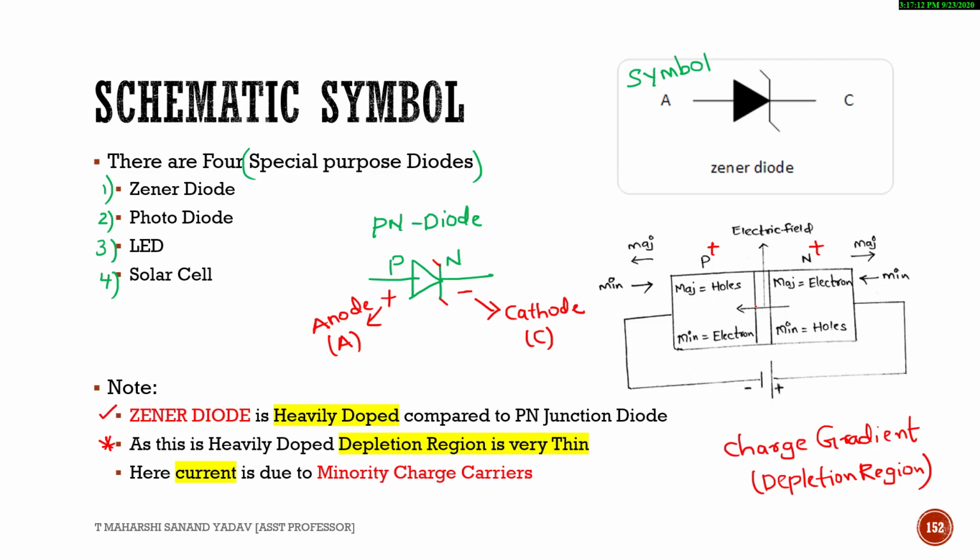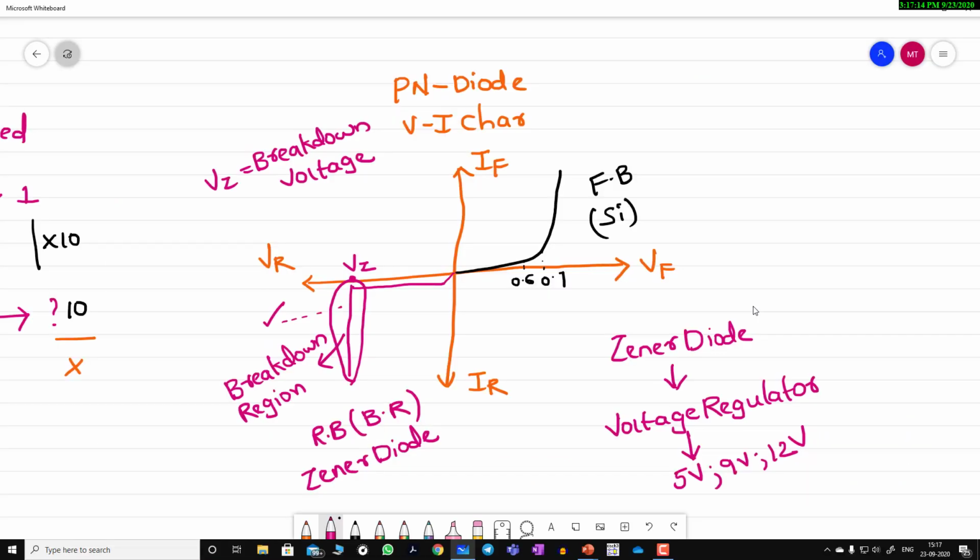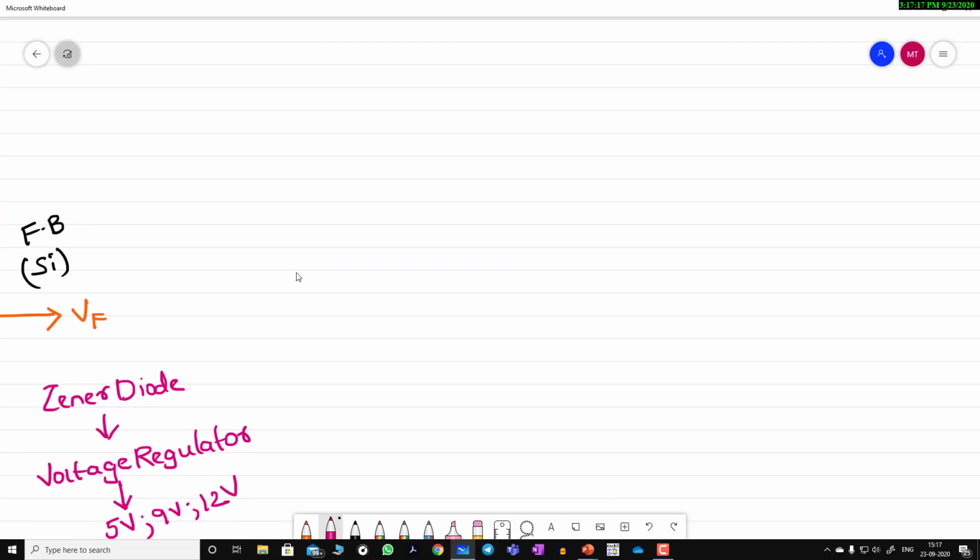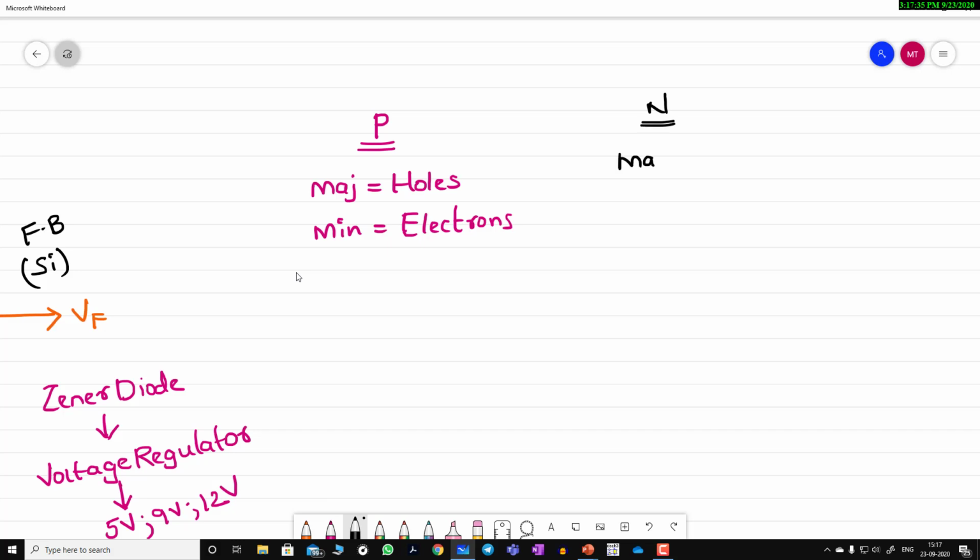Now let us see what are majority and minority carriers first. If you consider P, the majority carriers in p-type are holes and minority carriers in p-type are electrons. Next, in n-type, the majority carriers are electrons and minority carriers are holes.